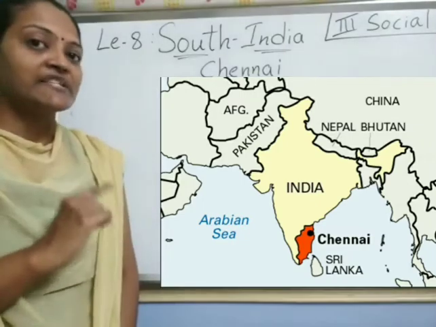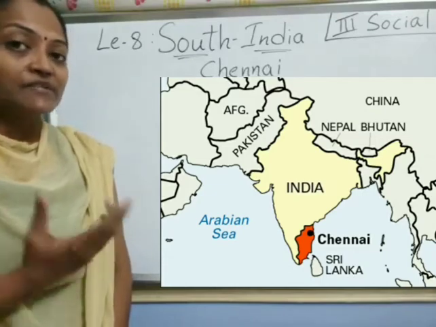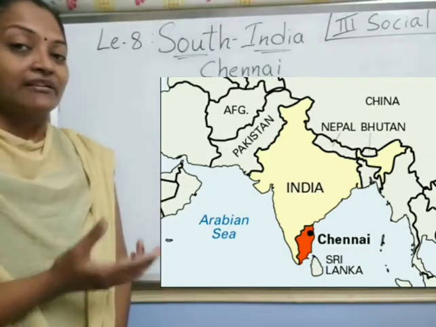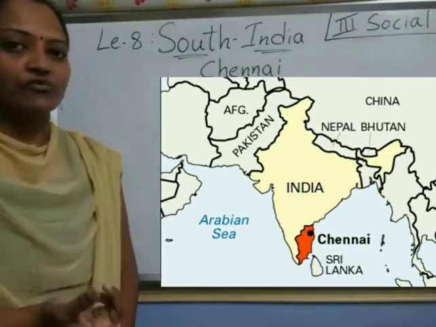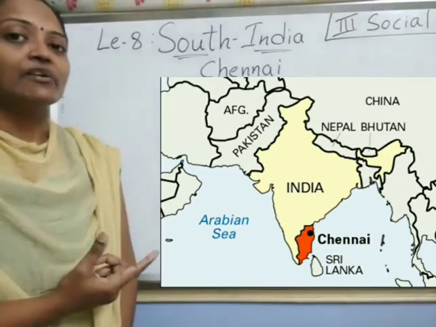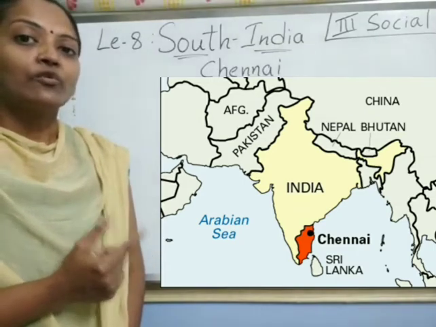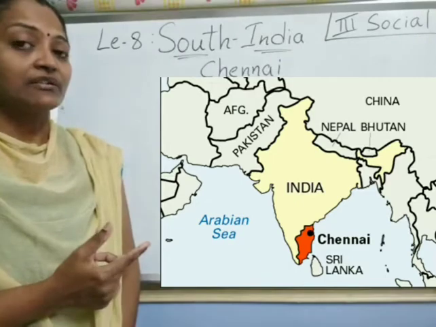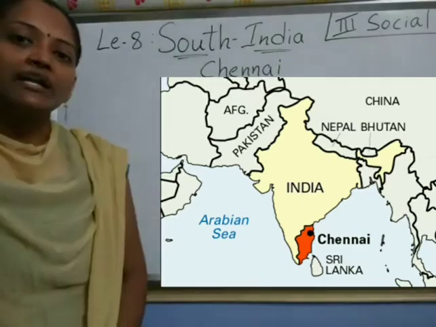Whenever the land is beside a big water body, here the Bay of Bengal, that land part we call a coast. So it is located on the Coromandel coast. That part we call the Coromandel coast.